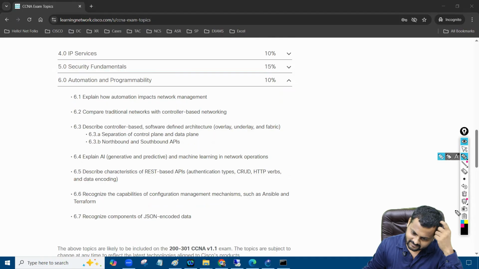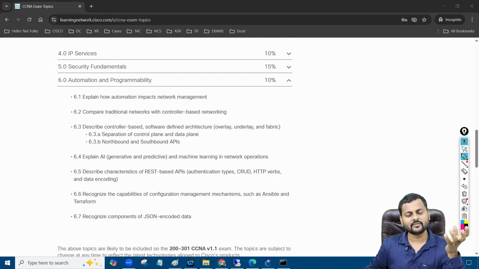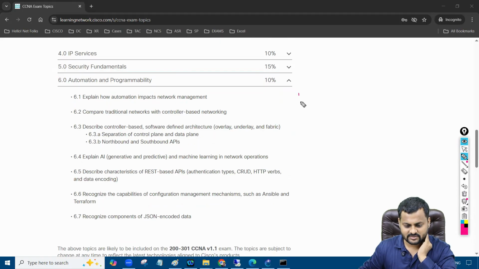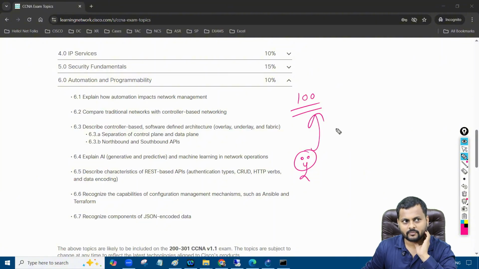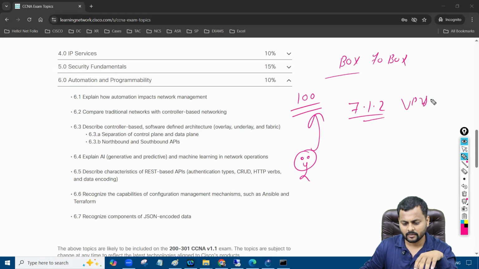Automation is simple, in simple language. If I tell you what automation is, it's all about how you can simplify your network. In a simple way, let's say you have 100 devices right now in your network, and I tell you, hey, listen, you have to upgrade these 100 devices. You may ask, how do I do that? You need to go box-to-box. You need to go to router number one and, for example, I say you need to upgrade to the 7.1.2 code. This is the code, or the version, in simple language.